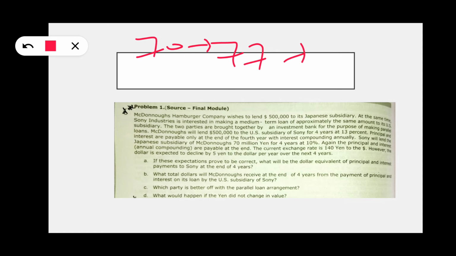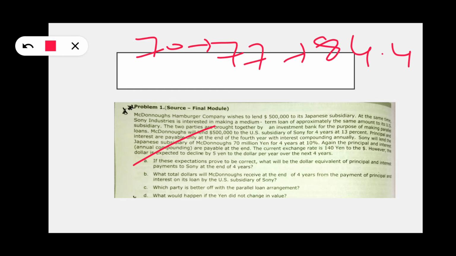And at the second year, 77 into 10%, 7.7, plus 77, it's going to be 84.7, like that. After 4 years, how much amount will it be? This will be in dollars, and these dollars we have to convert into Japanese yen. We know $1 equals 140 now, and we have calculated the expected value, that is 120.